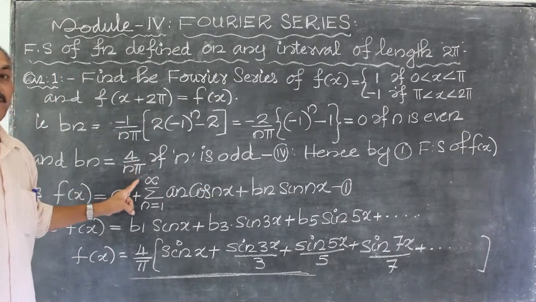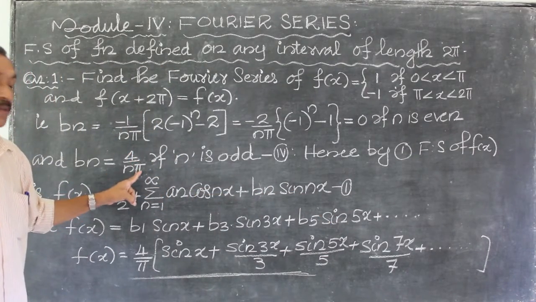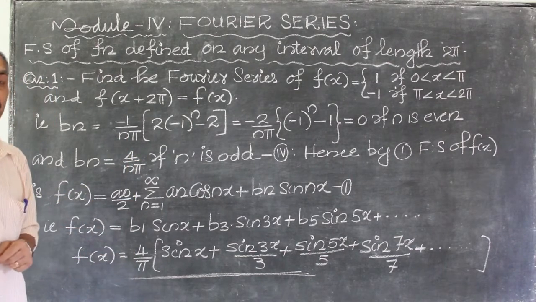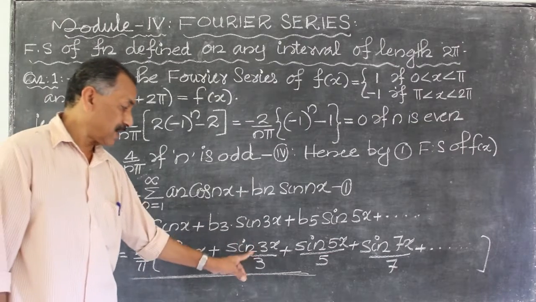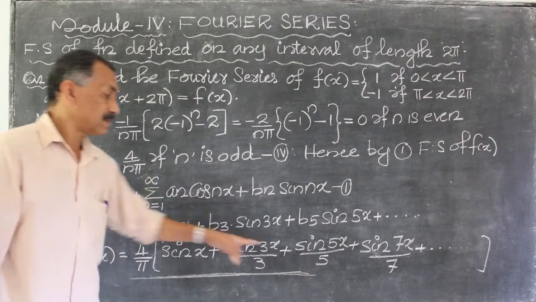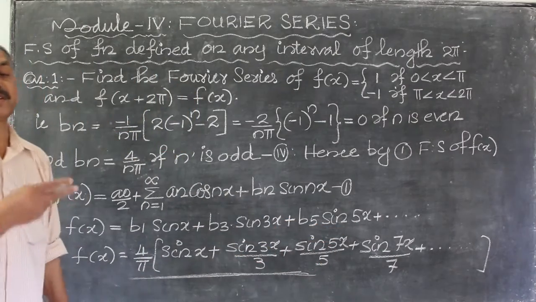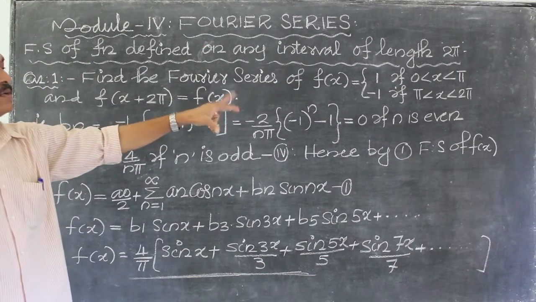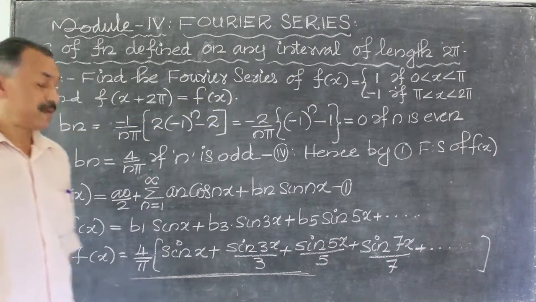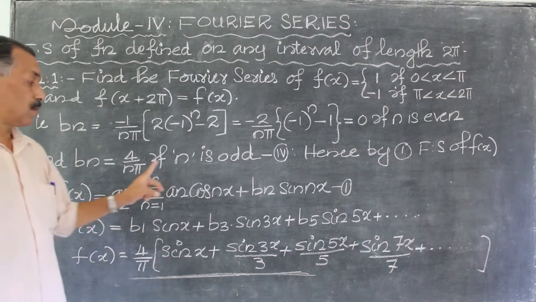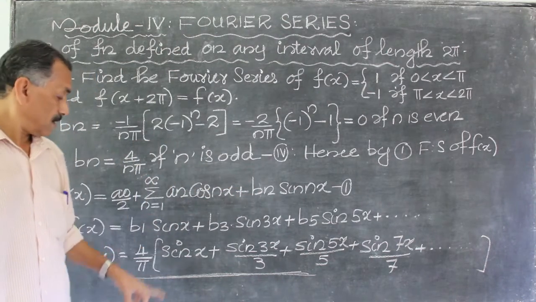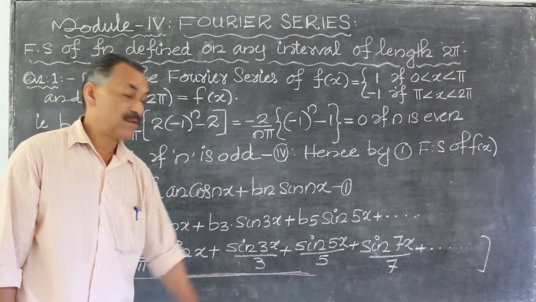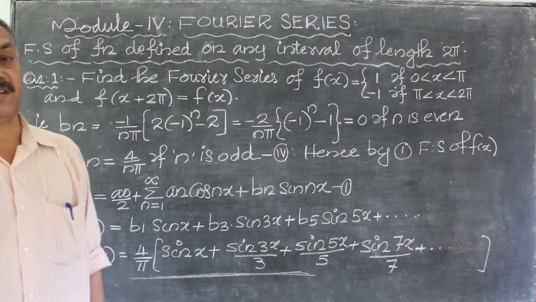What is b1, b3, b5, etc.? b1 is equal to 4 by π. b3 is equal to 4 divided by 3π. b7 is 4 divided by 7π. Taking 4 by π outside: sin x plus sin 3x by 3 plus sin 5x by 5 plus sin 7x by 7 plus etc. So the Fourier series expansion of this 2π periodic function defined over the interval 0 to 2π is f(x) with a0 equal to 0, an equal to 0, b2, b4, etc. all zeros, and the remaining value is 4 divided by π times sin x plus sin 3x by 3 plus sin 5x by 5 plus sin 7x by 7 plus etc.